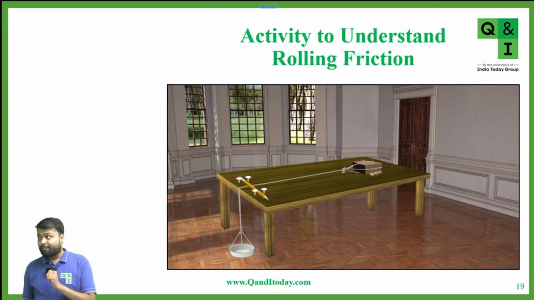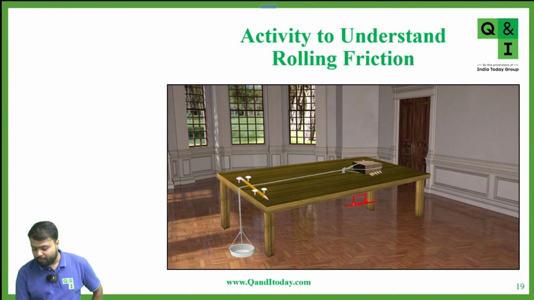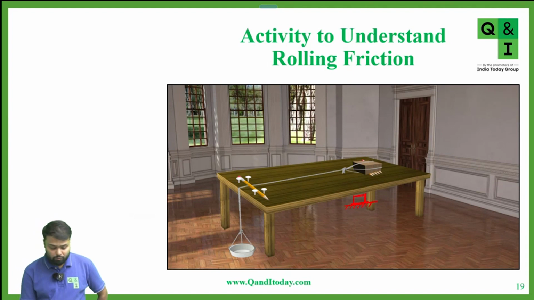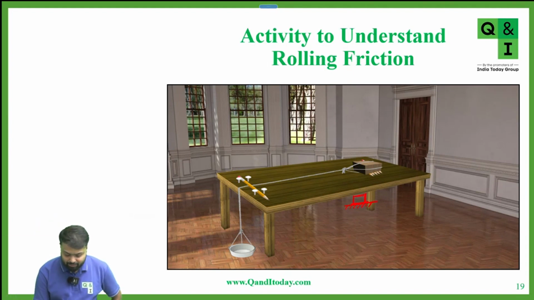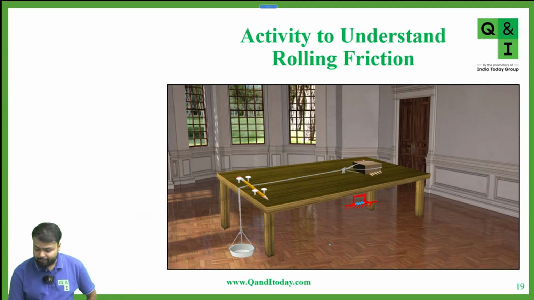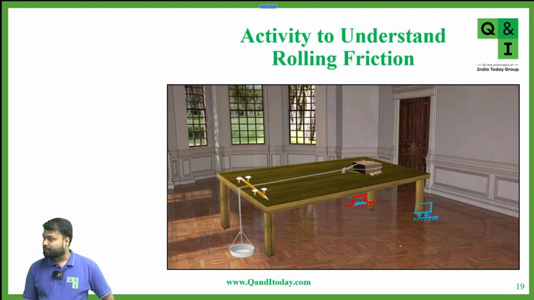Okay, let's see here. We repeat that same activity here. In the previous activity, we had a block which is in contact with the surface of the table. Yes or no? In the previous activity, can we say this is the area which is in contact with the table? Now this time we have taken the same block, and suppose now we have a wheel. Yes or no?